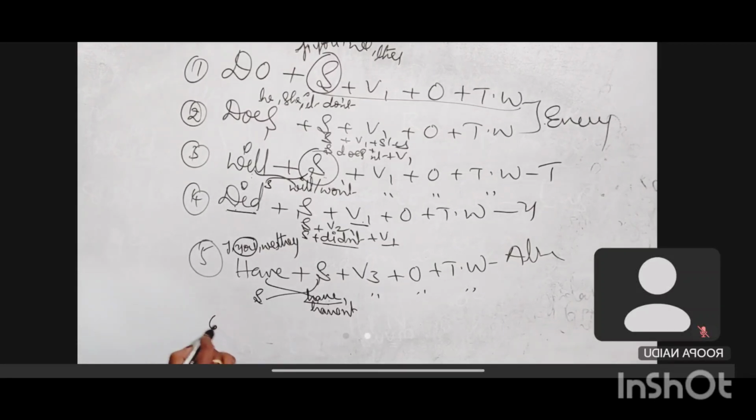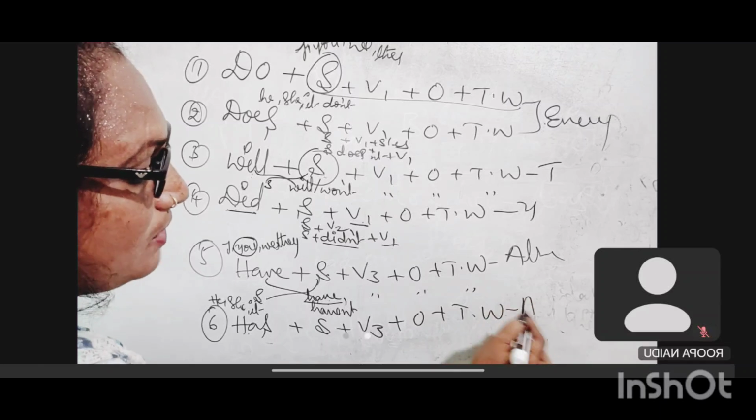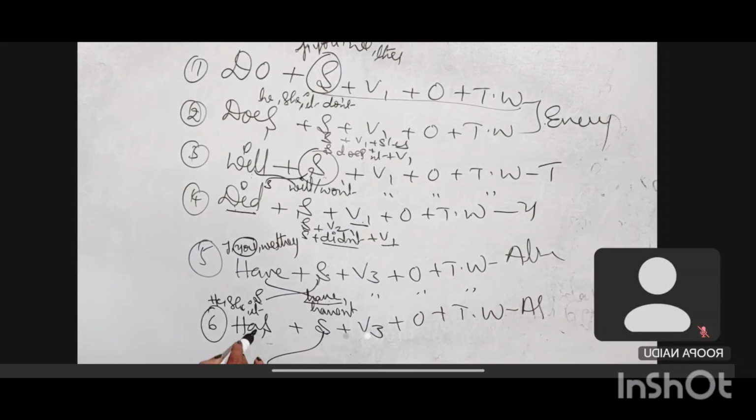And then the sixth one is "has". "Has" is also an already form of question. Here we are using he, she, it subjects. Has plus subject plus V3. Have, has, we are using the V3 form, plus object plus time word plus already. Then here also you have to shuffle like this. You will get the positive answer: subject plus has. If you use "hasn't", it's a negative answer. Okay? Right.